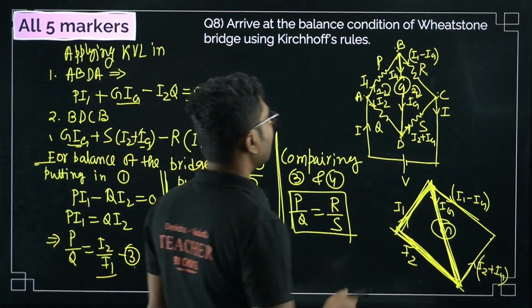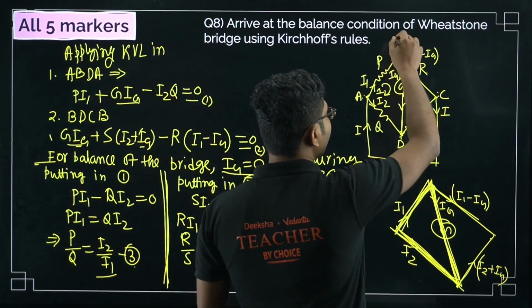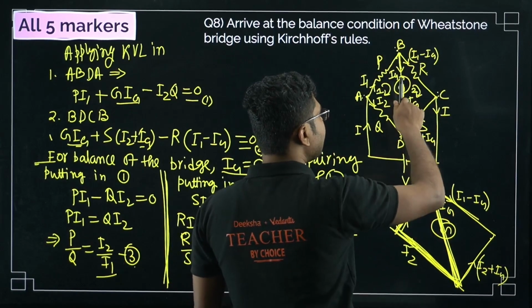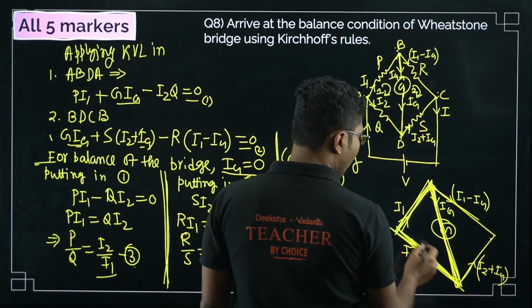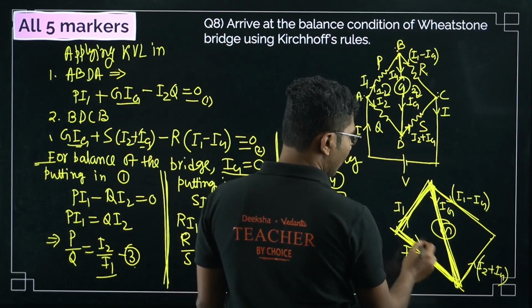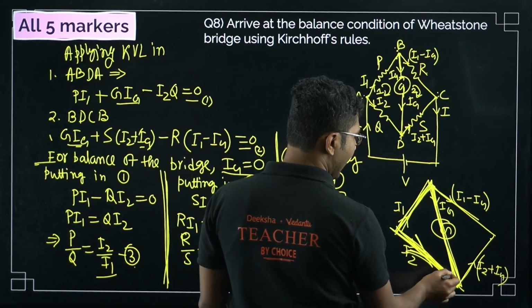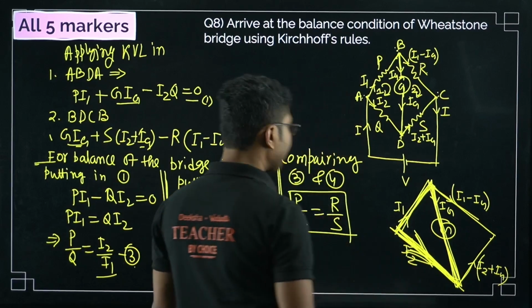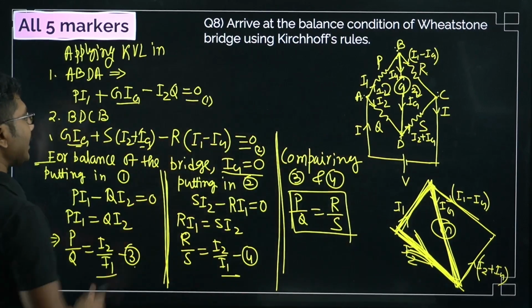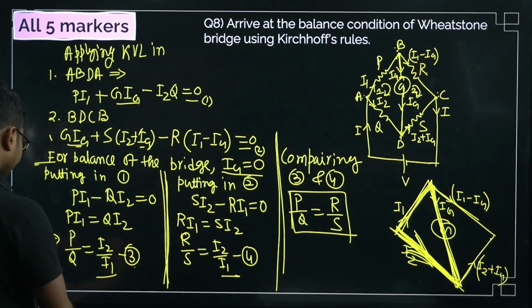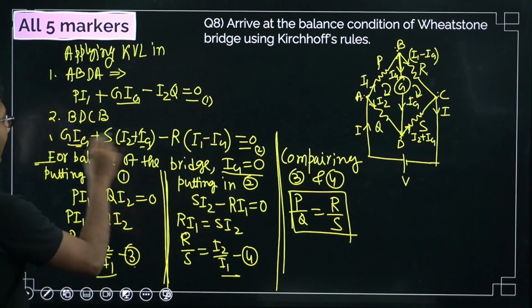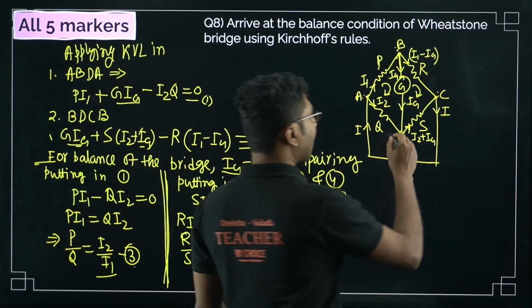I1 plus, because we are going in the direction of current, in this case also we are going in the direction of current, so Ig into G. Now while traveling here, what is the direction? The direction is in this direction. Where we are going, our pen is going in this direction. That means it is opposite to that. So that's why there will be minus I2Q equals to 0. Okay. Now next we will apply the same thing in this loop.